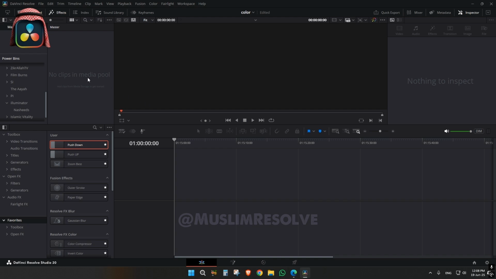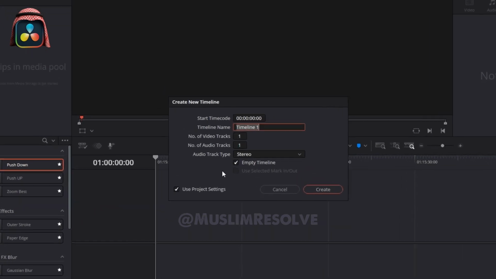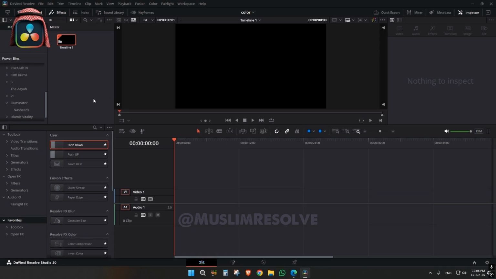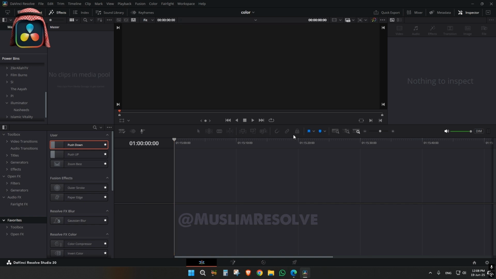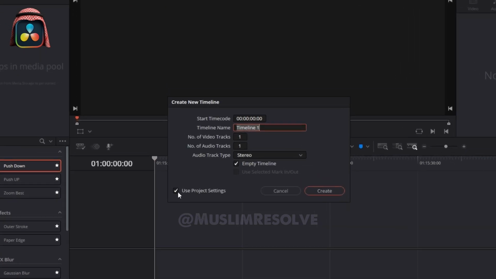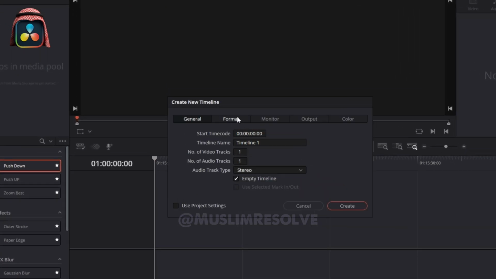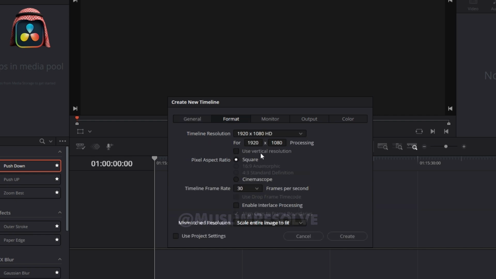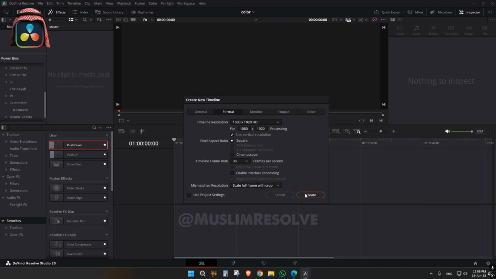Just create a timeline by pressing Ctrl+N and create. If you want to create a short form or reel form, you can just click on Ctrl+N and untick over here and just go to the format section and click vertical resolution. If you don't find this resolution, you can just swap this, or click here and just create.